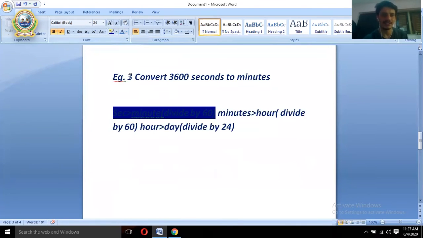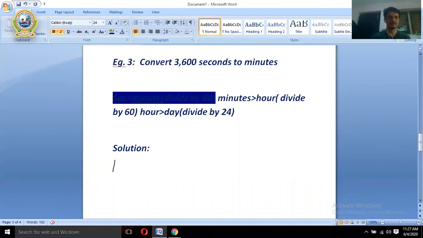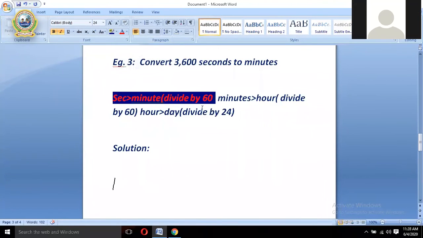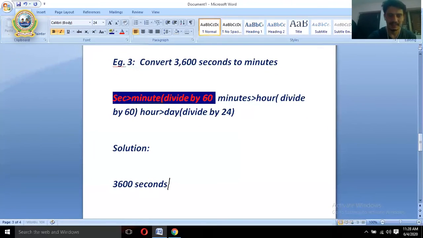Now you can see the question there. What is the question? Example number 3, convert 3,600 seconds into minutes. So let's go to the solution. As I told you earlier, while we are converting second into minute, you can see the step there. While you are converting second into minute, divide by 60. So you can see there, 3600 seconds equals, you'll have to divide by 60.